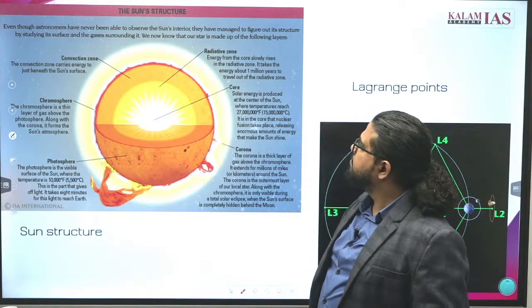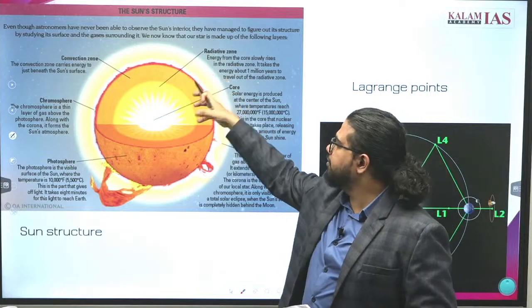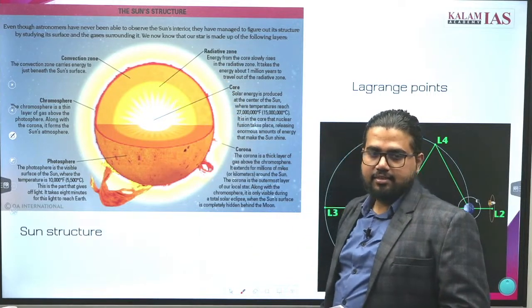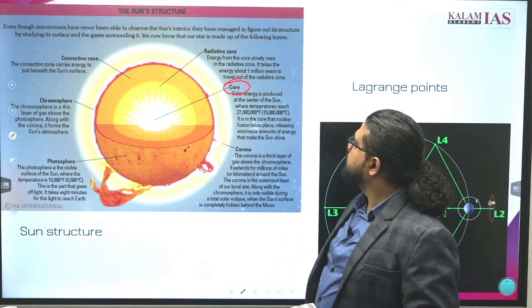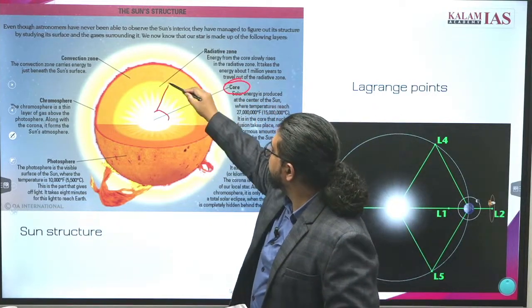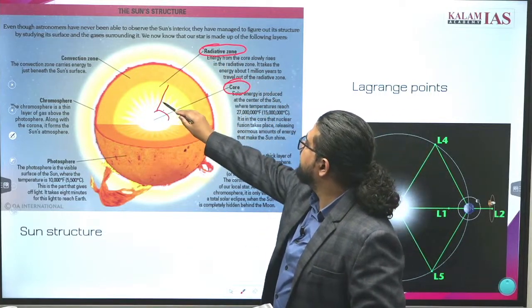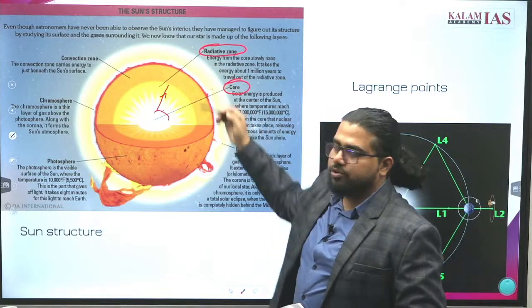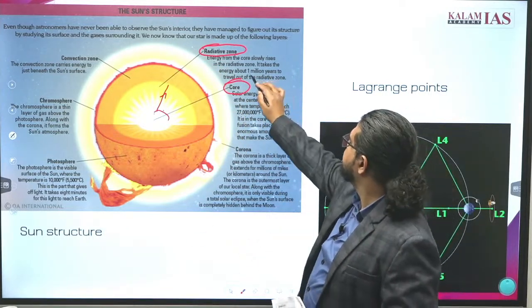What is this? The Sun has different phases or different layers. The innermost layer is called the core. After that we have the radiative zone. It is said that it takes 1 million years for material to come out of the core and across the radiative zone. 1 million years.